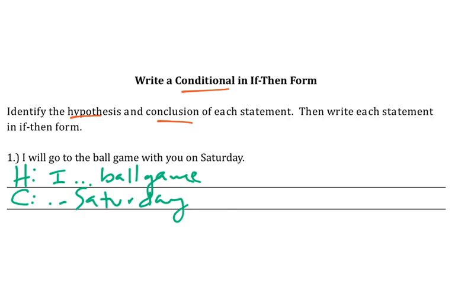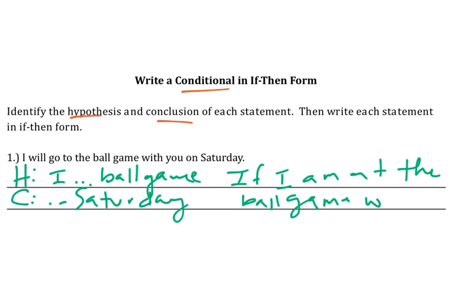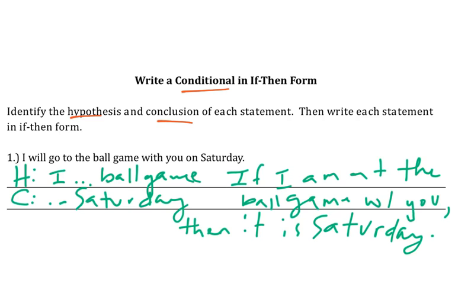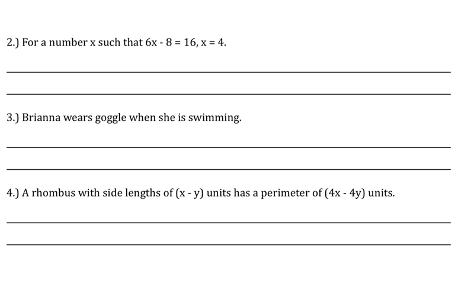So if we turn this into a conditional statement: if I am at the ball game w/, that's a shorter way of writing with, if I am at the ball game with you, then it is Saturday. But we can't overthink this one too much, because it's not like if I'm at a ball game with you, it's always going to be Saturday. Also, it's not like if it is Saturday, then I'm at a ball game. It's not always going to pan out that way. These ones feel a little bit more natural. So let's do one together, and then the others I'll do OYO.